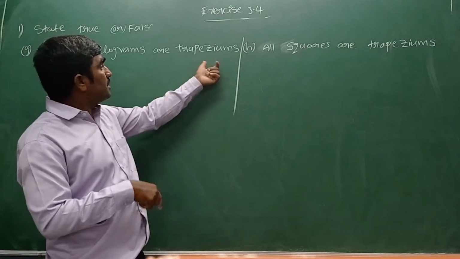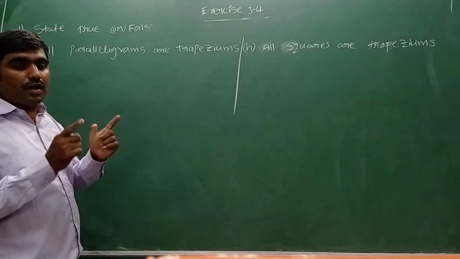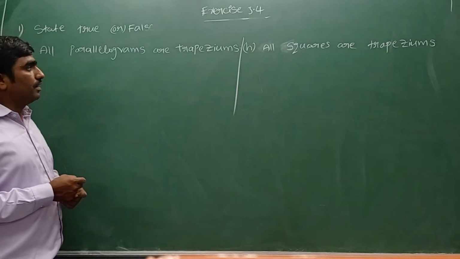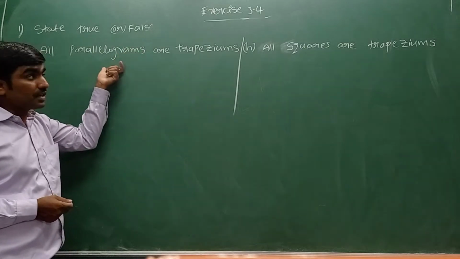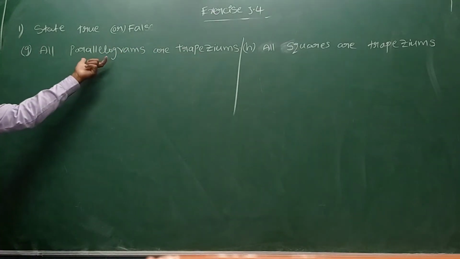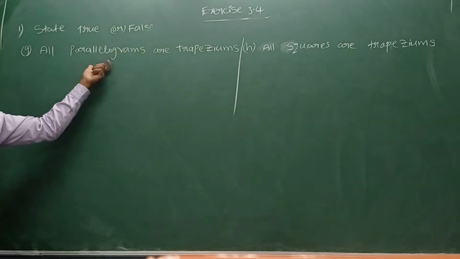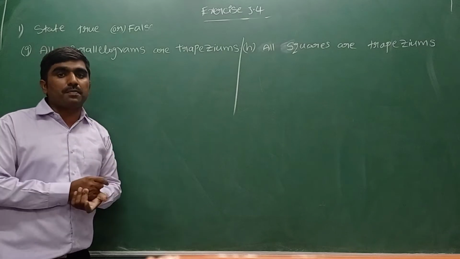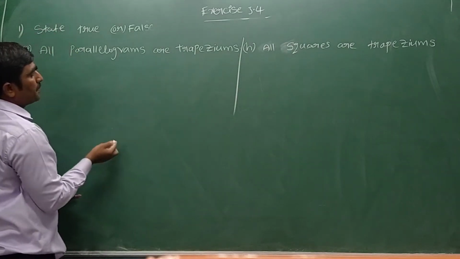Can I see the condition in a parallelogram? Yes, in a parallelogram we can see two pairs of opposite sides are parallel and equal. So a parallelogram satisfies the conditions of a trapezium. So what can we say now? Every parallelogram is a trapezium. Why? Because in a parallelogram also we can see that one pair of opposite sides are parallel.